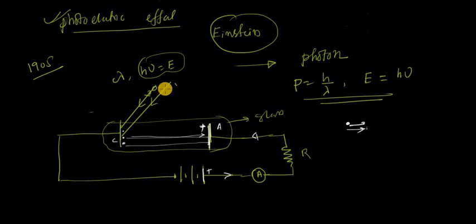So the phenomenon is like this: photon incident on the metal surface, electron ejected from the metal surface. This is called the emission of electron by photon. And that electron completes its path, and when it reaches the anode, we get a current in the output, and that current is called photoelectric current.